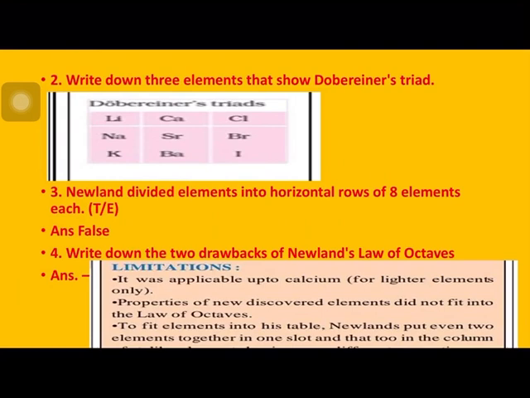Newlands divided elements into horizontal rows of 8 elements each. False. Write down two drawbacks of Newlands' law of octaves. You can write the first 2 points: it was applicable up to calcium only, and the newly discovered elements did not fit the law of octaves.